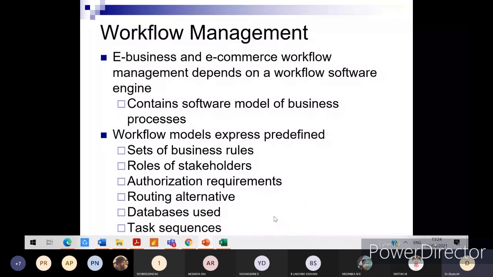So authorization requirement, routing alternative, databases used, and task sequences. These are some of the predefined or inbuilt models which are necessary to have a very good workflow management.